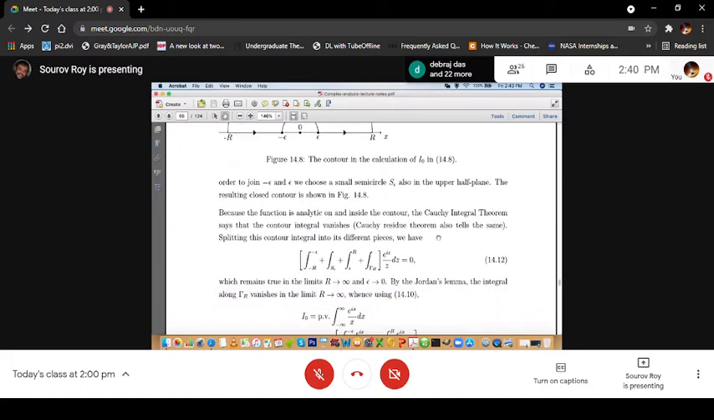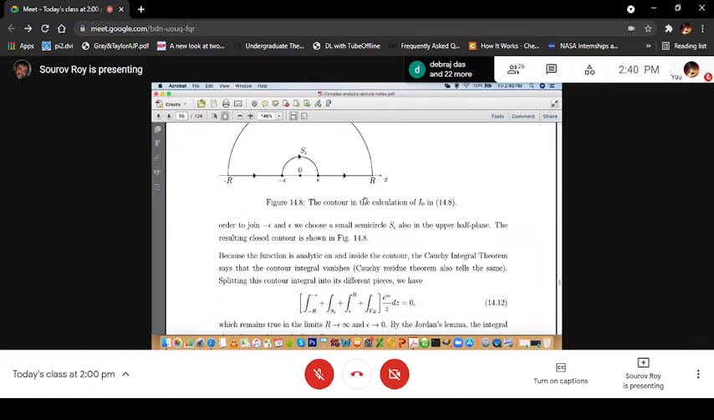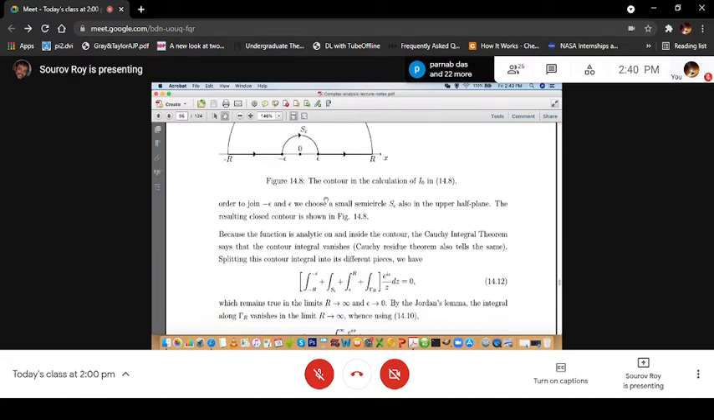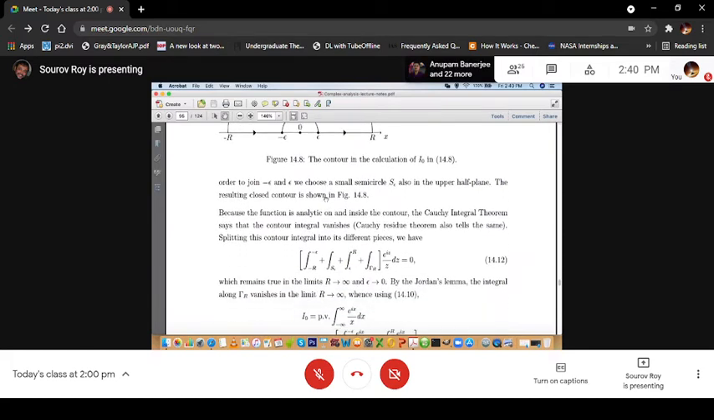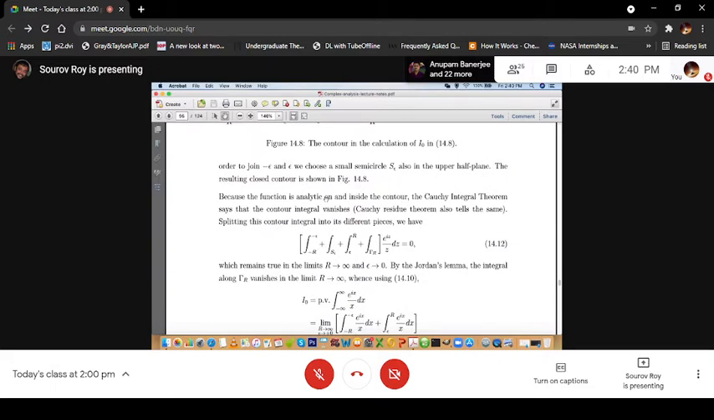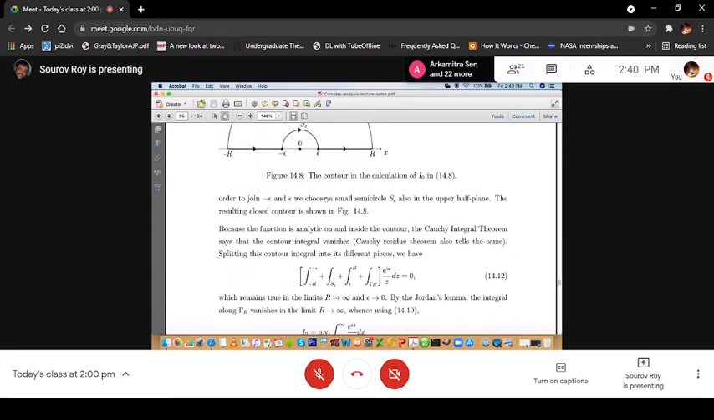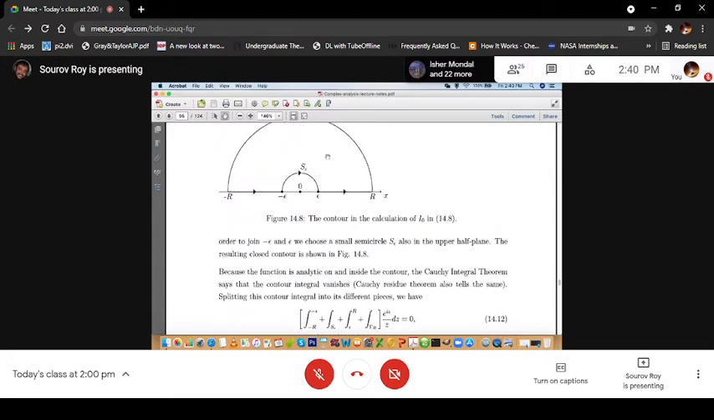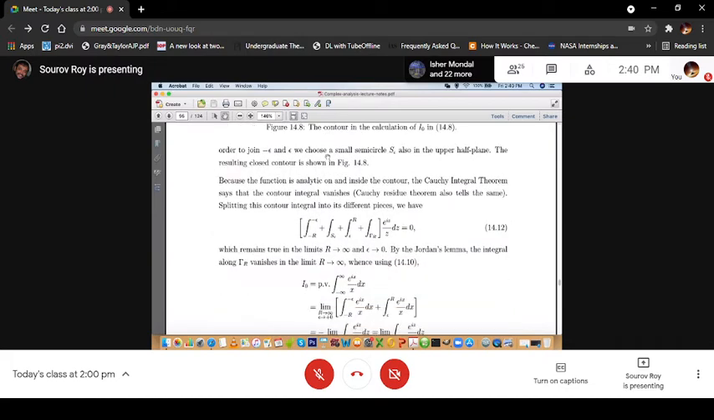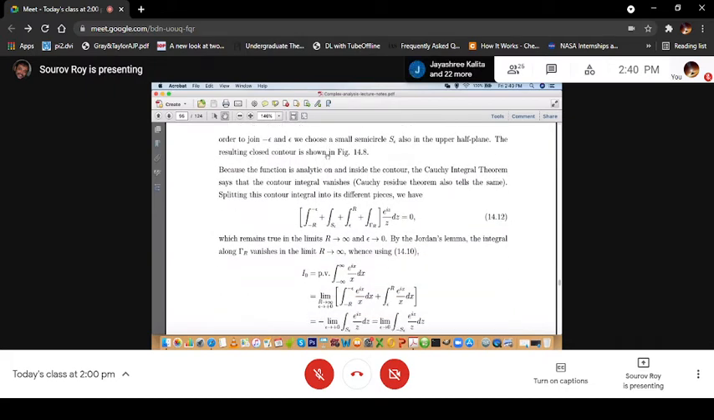Now, because the function is analytic on and inside the contour, because the singularity is outside, f(z) is analytic on and inside the contour. The Cauchy integral theorem says that the contour integral vanishes. And of course, the Cauchy residue theorem also tells the same, because there is no singularity, so the residue will be 0. So the same result applies from both theorems.